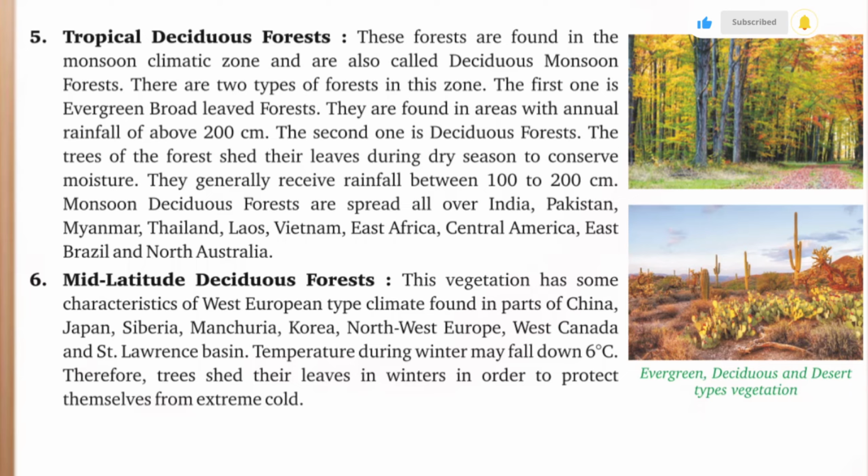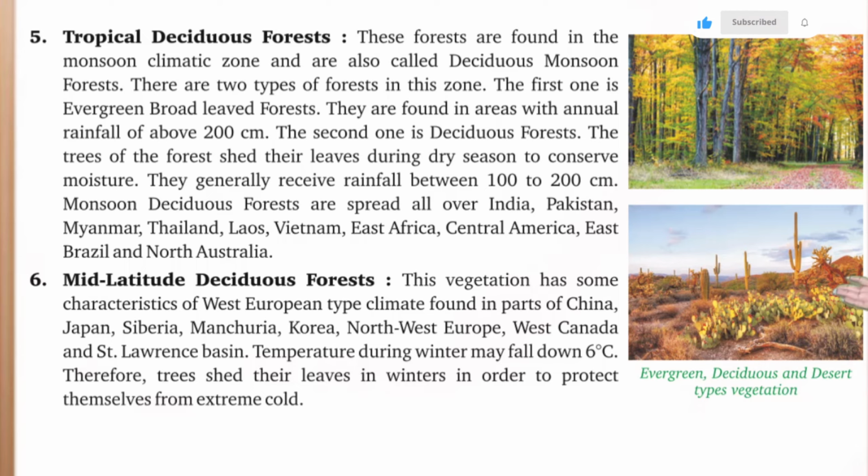They are found in areas with annual rainfall of above 200 cm. The second one is deciduous forest. The trees of this forest shed their leaves during dry season to conserve moisture. They generally receive rainfall between 100 to 200 cm. Monsoon deciduous forests are spread all over India, Pakistan, Myanmar, Thailand, Laos, Vietnam, East Africa, Central America, East Brazil, and